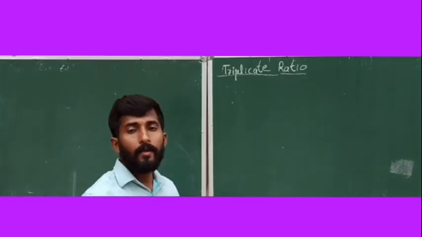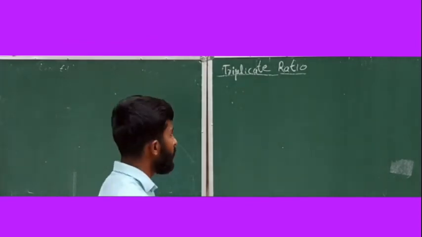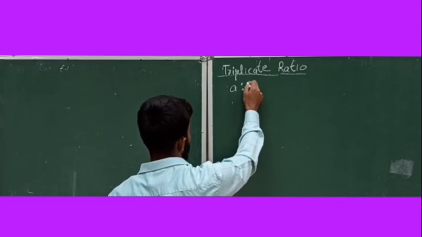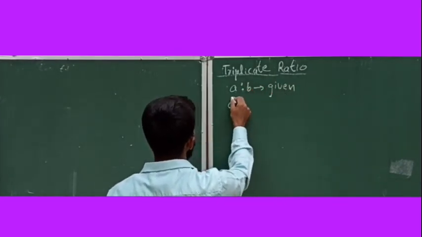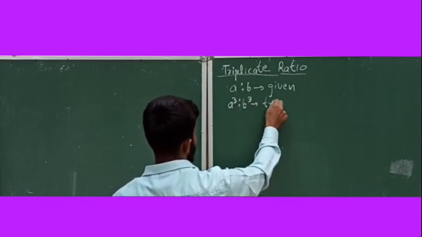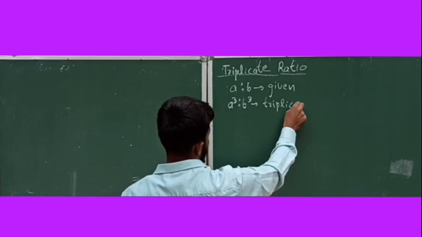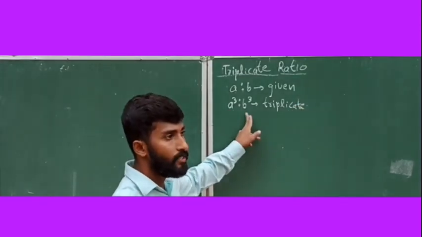Clear? Next is triplicate ratio. It's similar to the duplicate ratio. a ratio b is the given ratio, then a cube ratio b cube is called the triplicate ratio. Duplicate ratio means you are taking a square ratio b square.